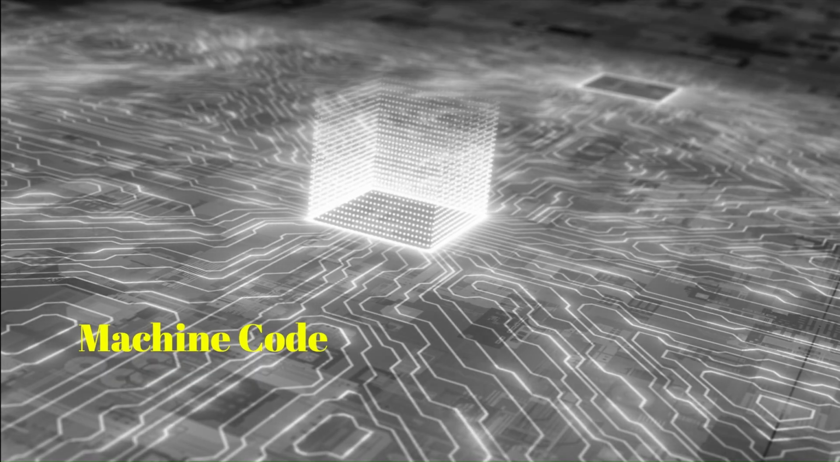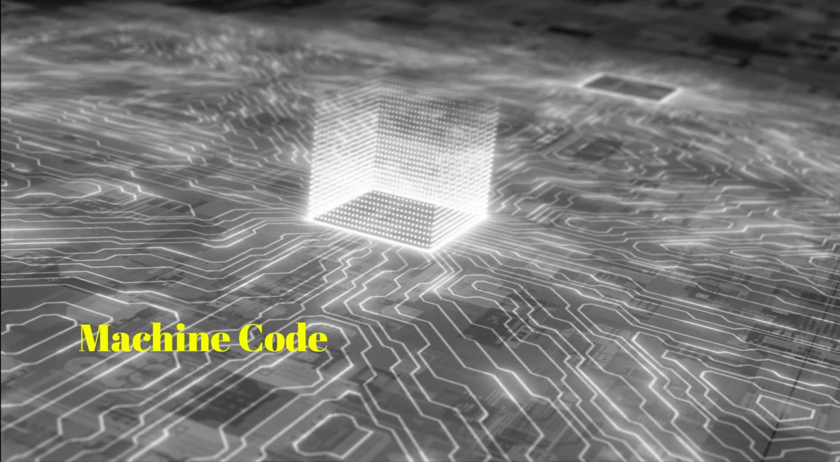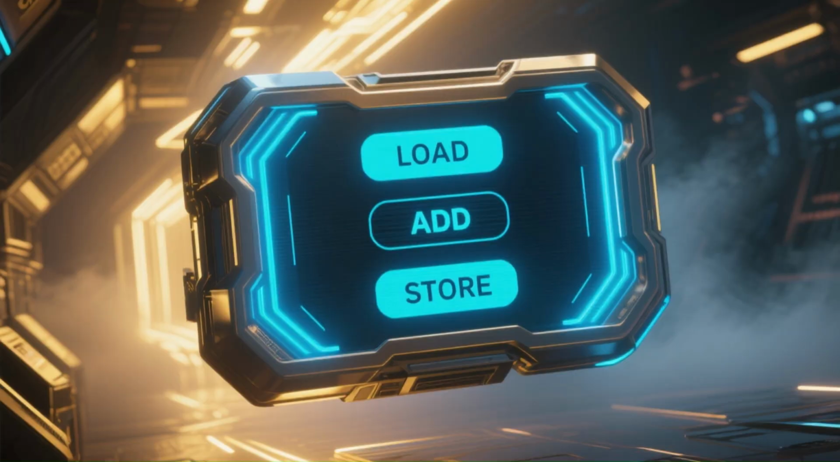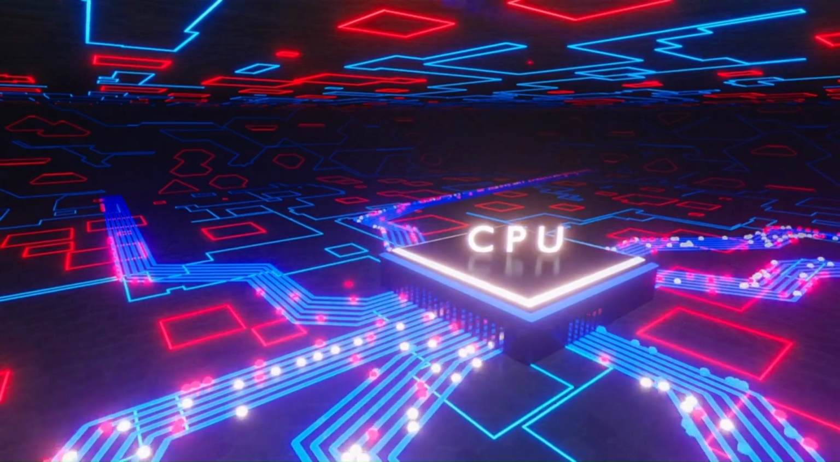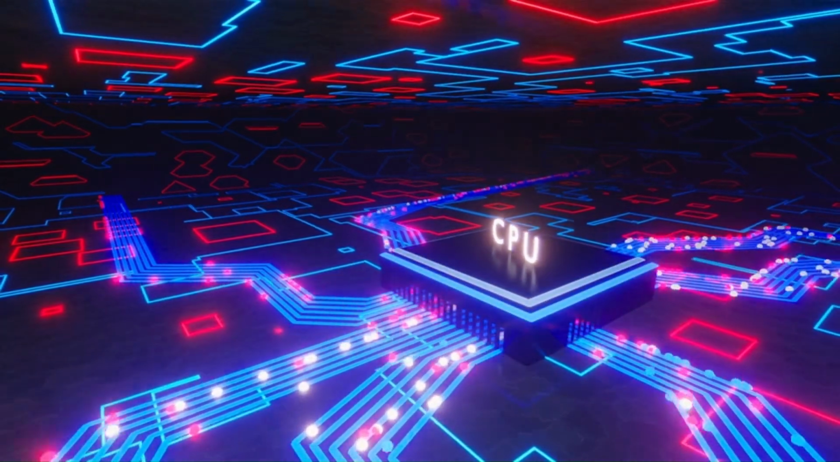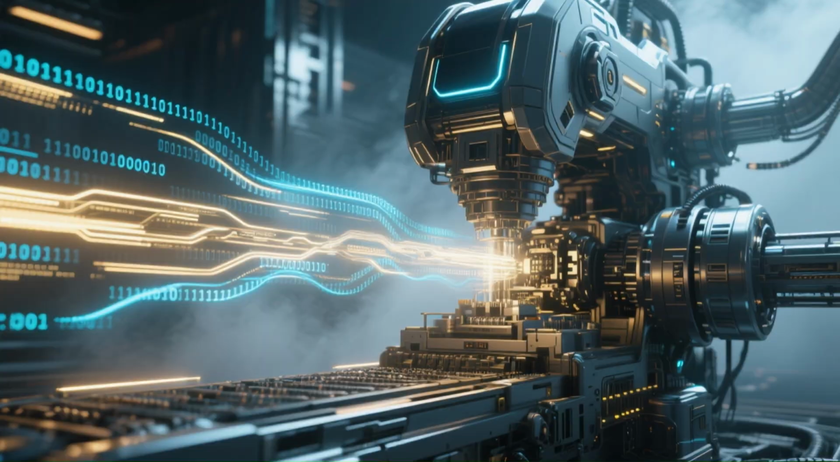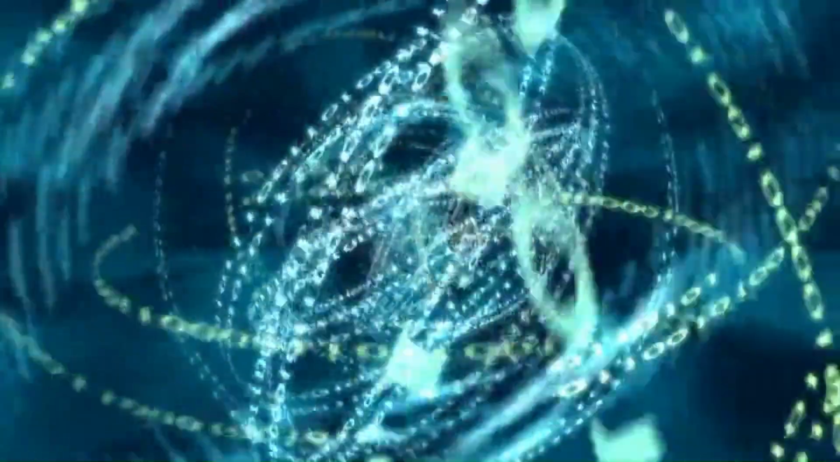Machine code is the true language of the microprocessor. It's a stream of ones and zeros that the CPU understands. But, as humans, it's hard for us to read and write. Instead of a long string of binary, we use simple commands like load, add, or store. Each of these commands corresponds directly to a specific action the CPU can perform. An assembler then translates these simple words into the complex, binary machine code that the processor understands.